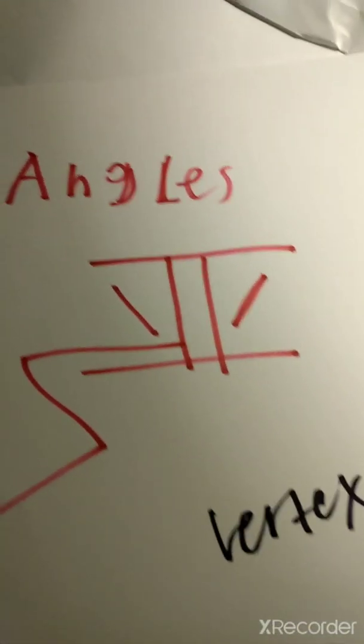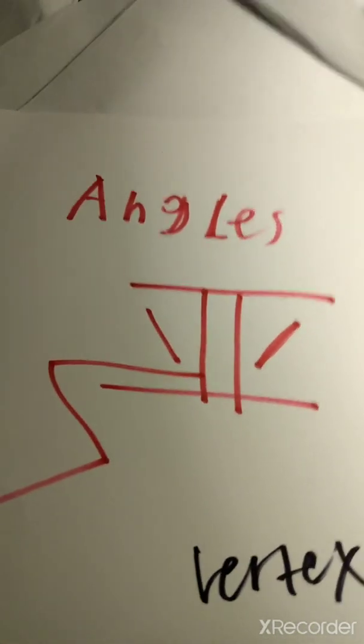Hey, Taoping Airlines Math Industry, and this is part 2 of parallel and transverse lines. So from the last video, we were talking about parallel lines. And to remind you what parallel lines are, they are lines that never touch each other.